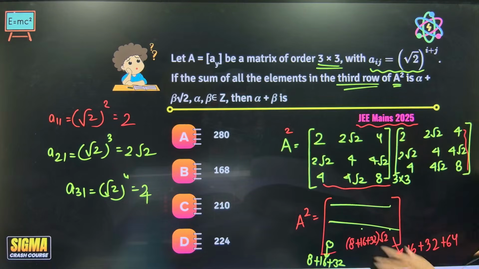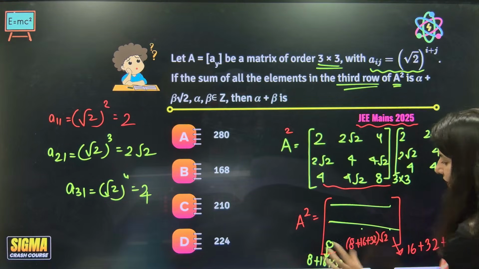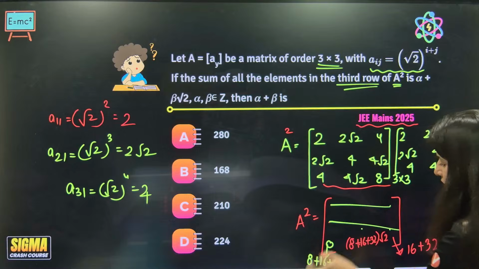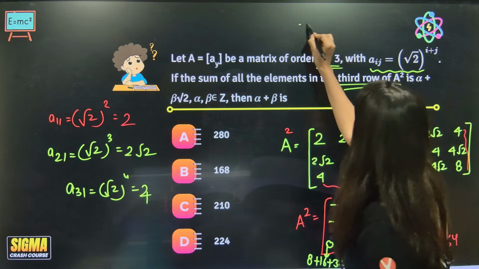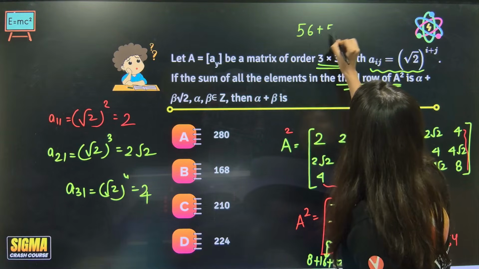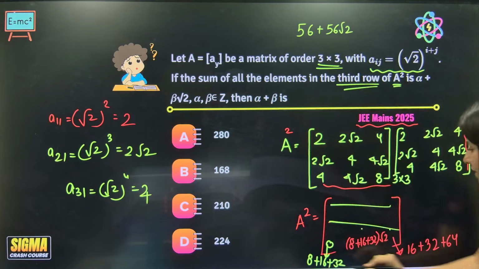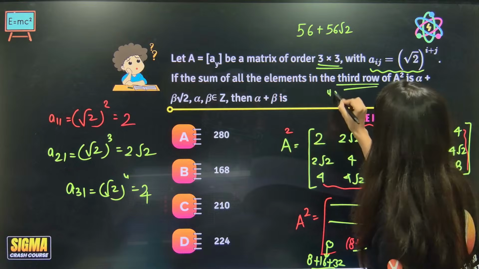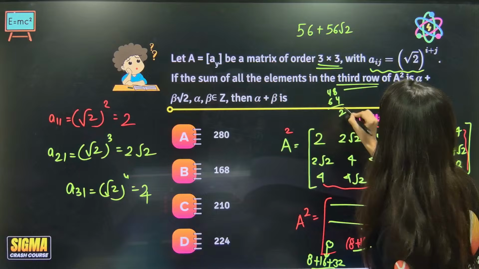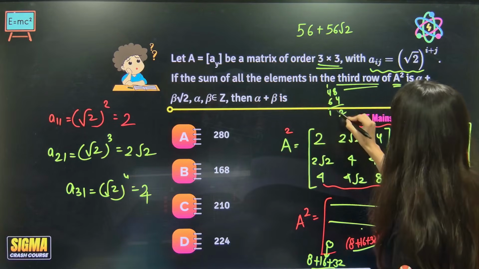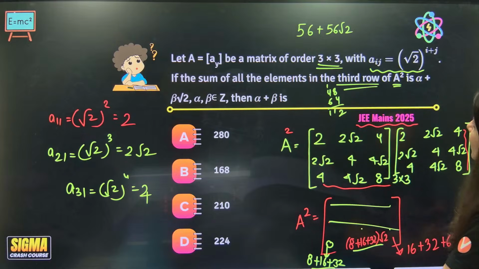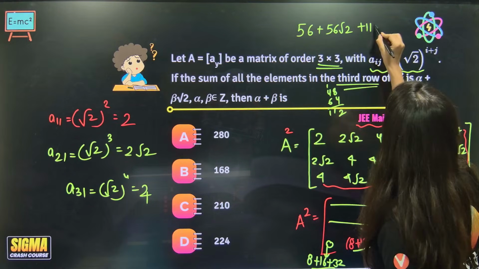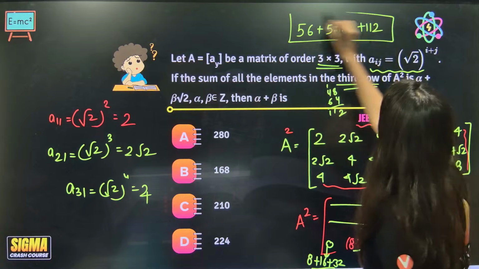Now the sum of all the elements. 16 plus 8 is 24, 24 plus 32 is 56, so 56 plus 56 root 2 for the first element. The second element is 48 plus 64, which is 112, plus 112 root 2.